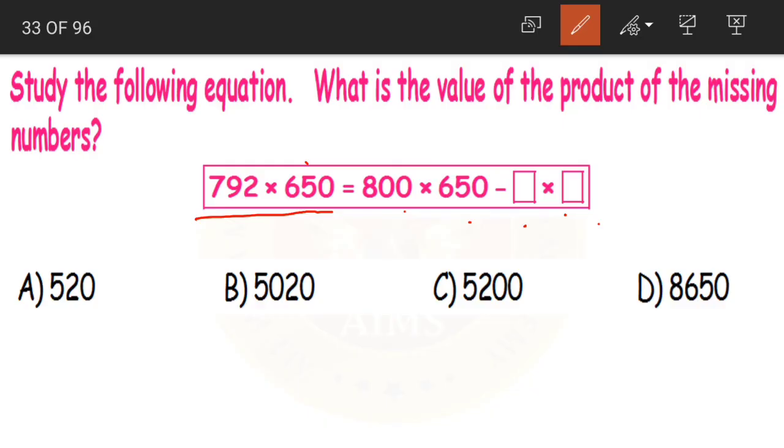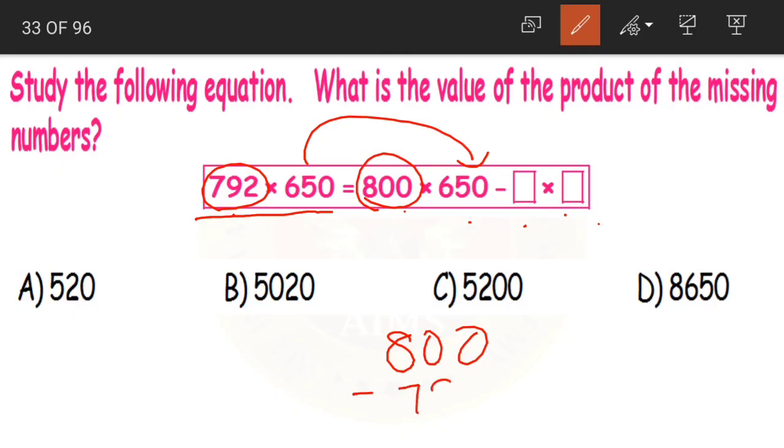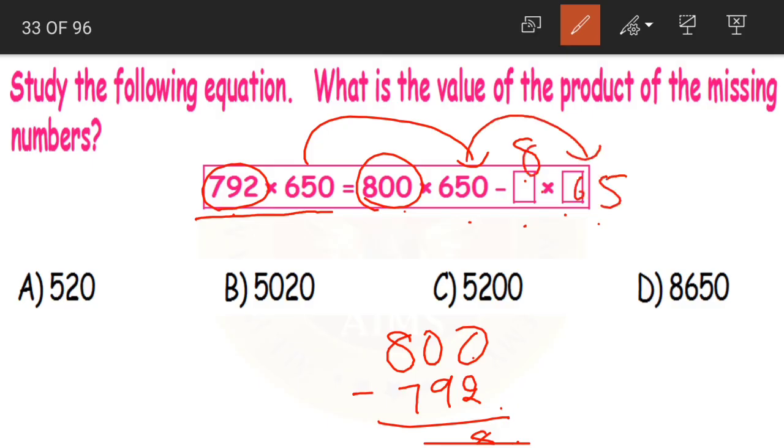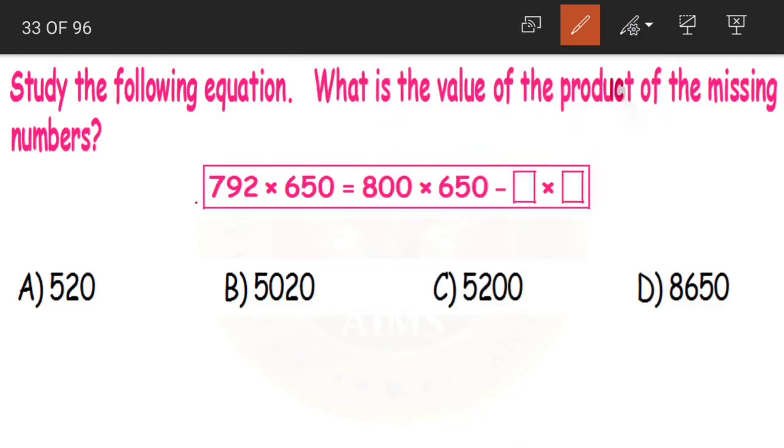See children, now what do we have here? 650 is the same, but here we had 792, here we are having 800. What will be the difference? 800 minus 792 gives us 8. So here what we'll have is 8 into 650.